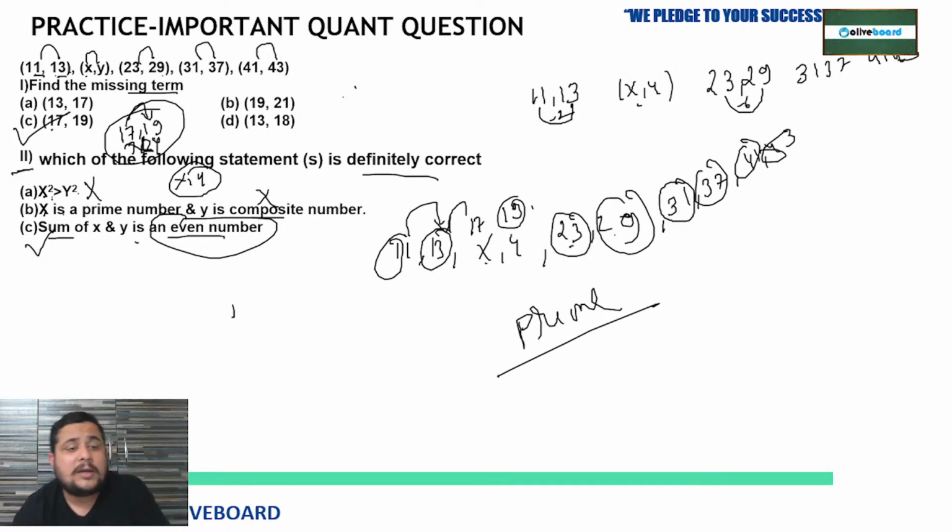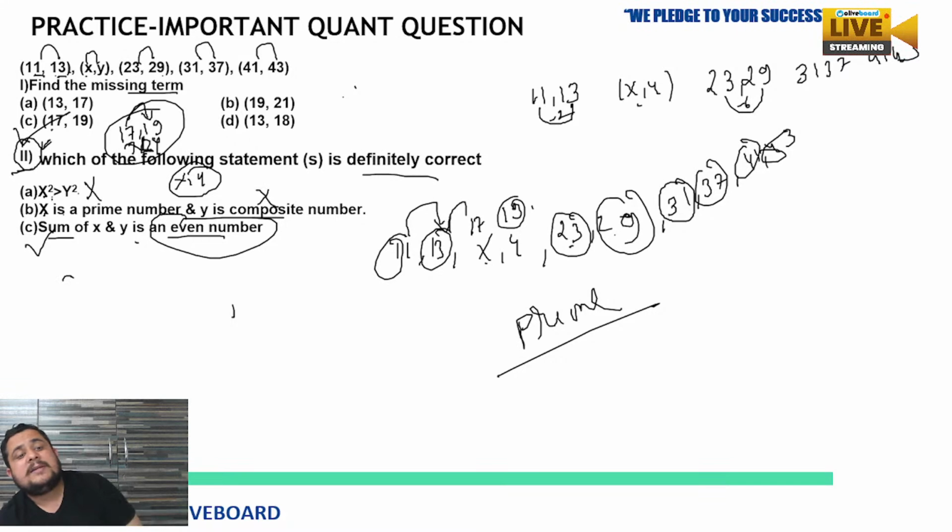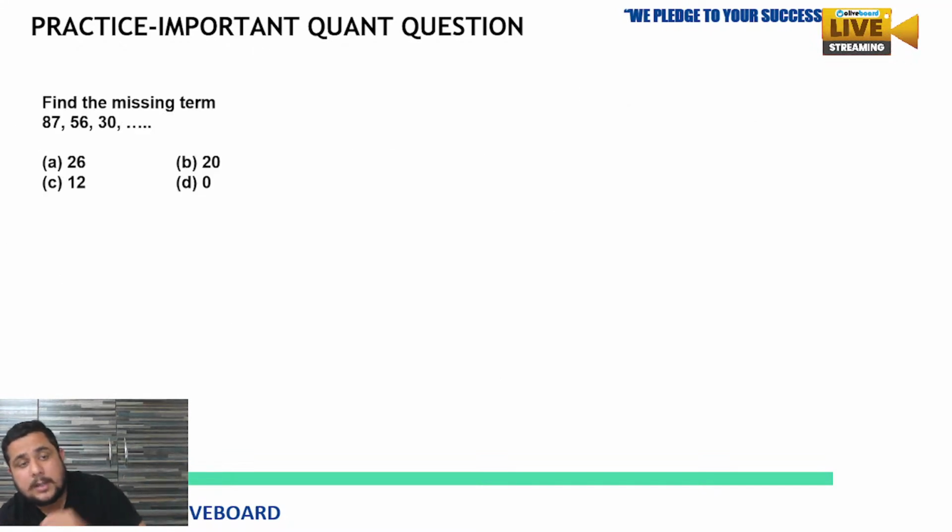So is this clear? In the second question, based on this series, we have to verify the statements. There will be some options, option A, B, C. Only statement A is correct, or only statement B is correct, like that they will give. So our correct answer will be only option C is correct, that you will choose from the options.